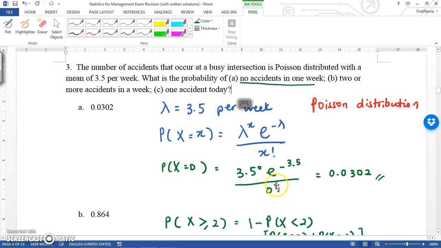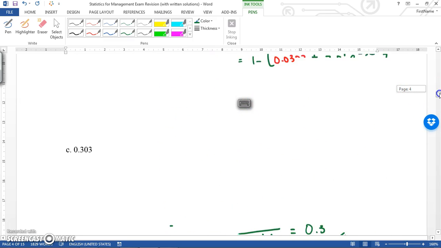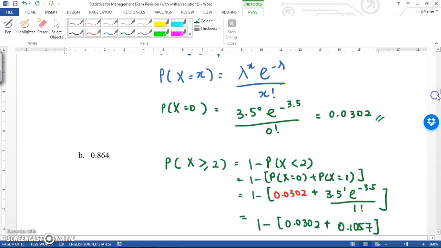So look out for this symbol: you press the number, followed by this symbol. You likely need to use the shift key to get to this. 0 factorial is equal to 1. So if you multiply all this together, 3.5 to the power 0, multiplied by e to the power negative 3.5, divided by 0 factorial, you should get an answer of 0.0302.